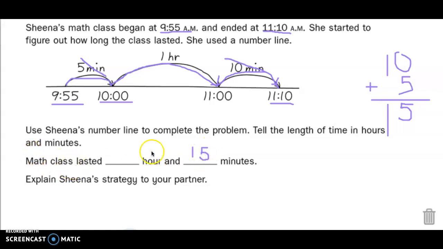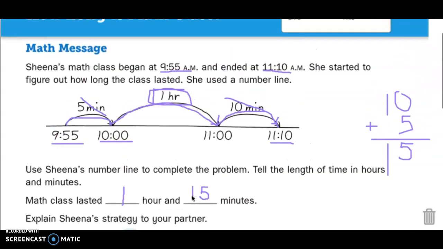Awesome. Then it says hours. How many hours? Well, the only thing left is I have 1 hour and I don't need to add anything to it. So math class lasted 1 hour and 15 minutes.